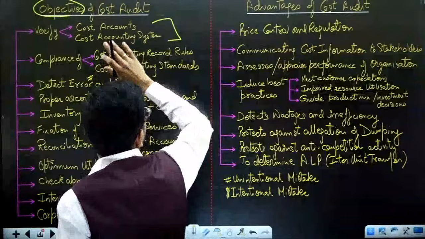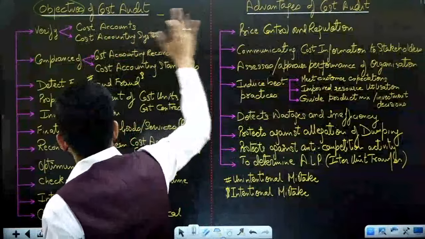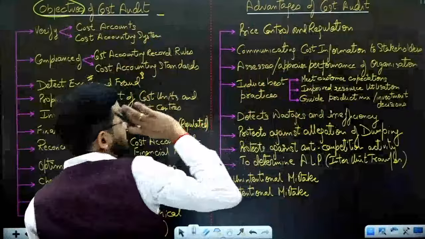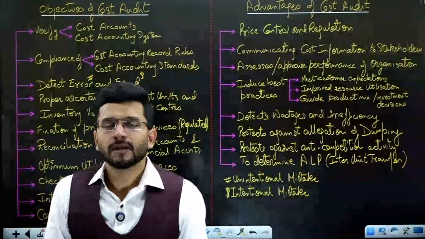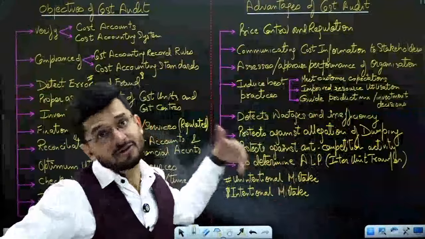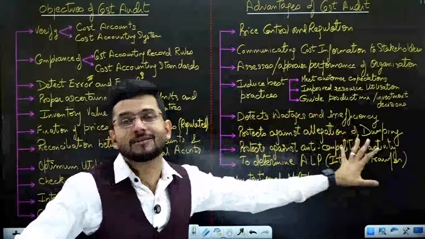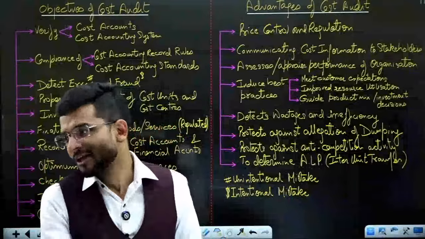Advantages and objectives are actually overlapping. Some of them overlap, so you can use some of the advantages as objectives and some of the objectives as advantages. It is a little bit overlapping, which is okay.